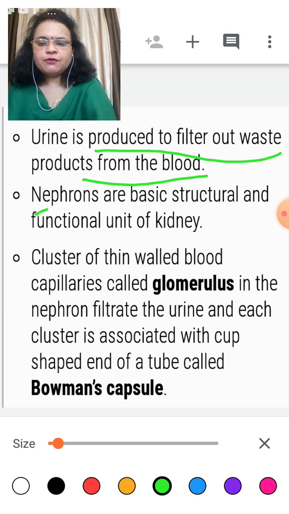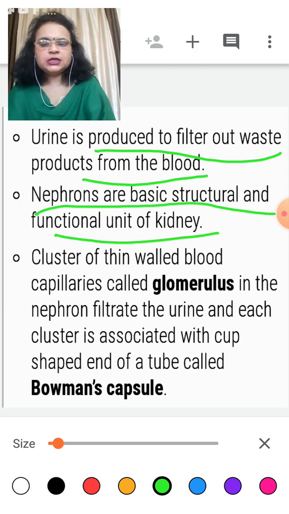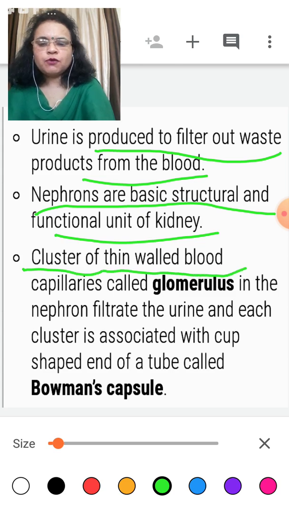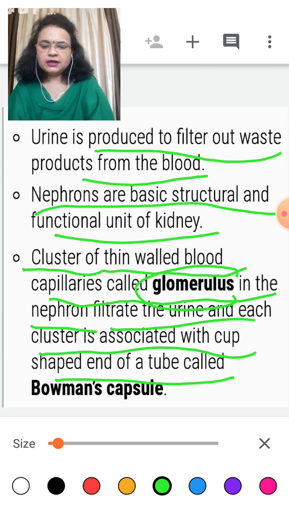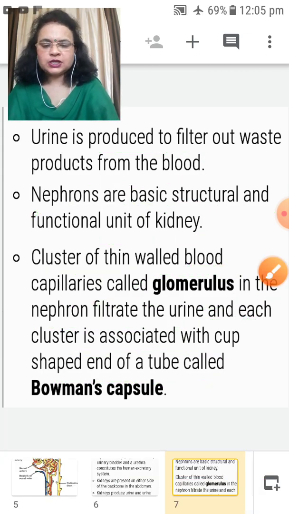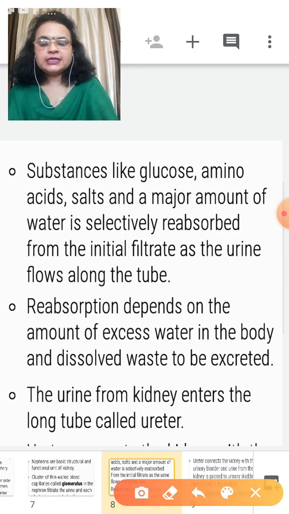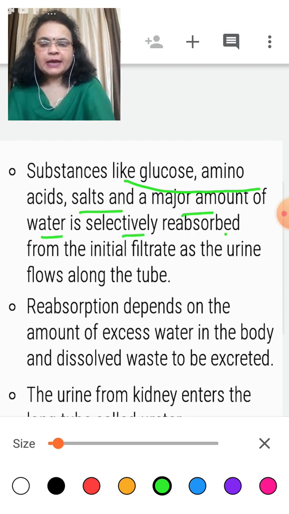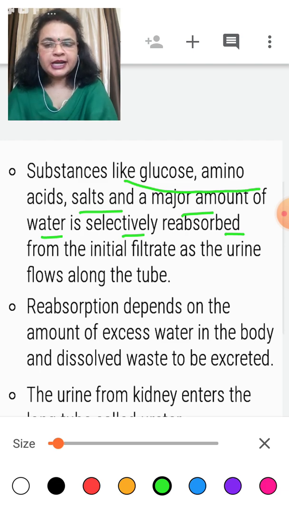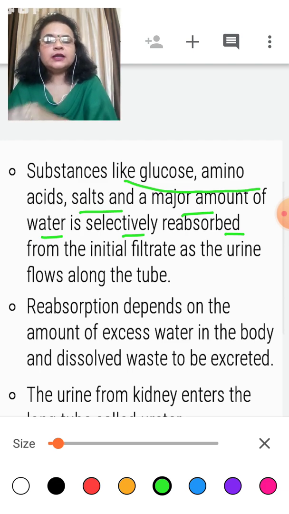So nephrons are the basic structural and functional unit. A cluster of millions of thin-walled blood capillaries present in the nephron is called the glomerulus. They filter the urine, and each cluster is associated with a cup-shaped structure called the Bowman capsule, as I have shown you in the structure. Now the next is, what substances are filtered? Substances like glucose, amino acids, salt, and a major amount of water are selectively reabsorbed from the initial filtrate, which was already filtered in the Bowman capsule.